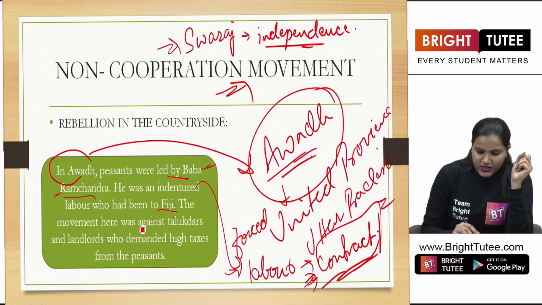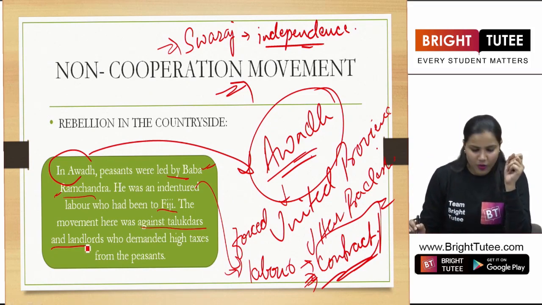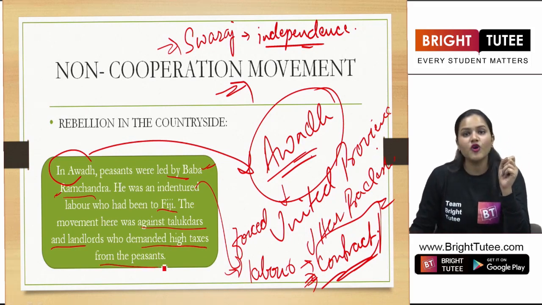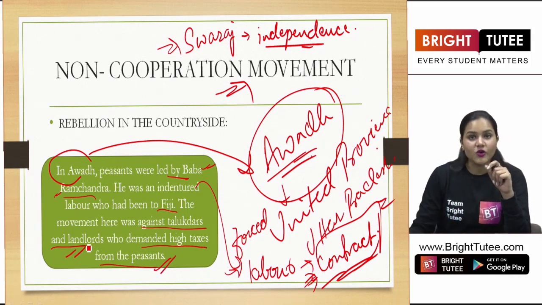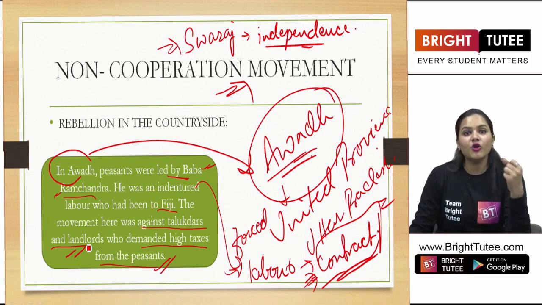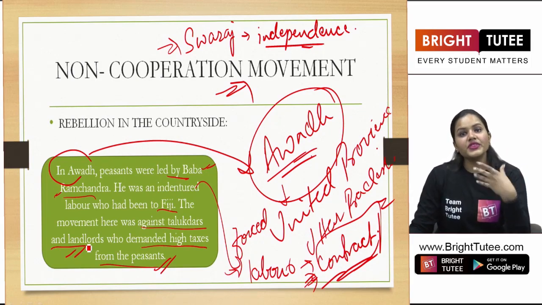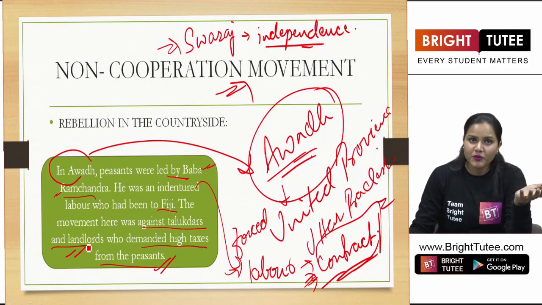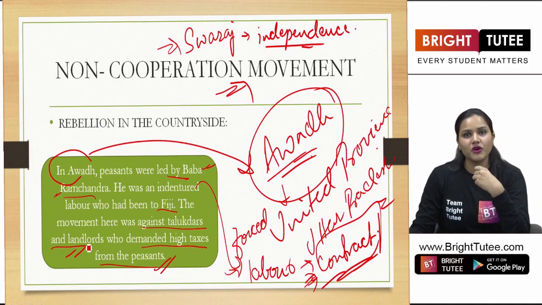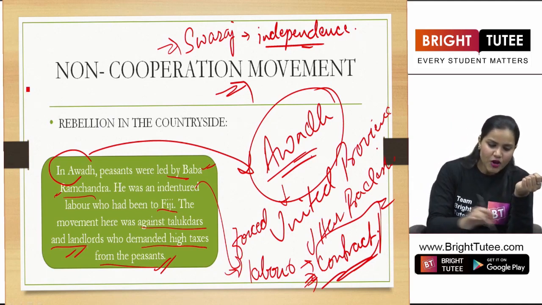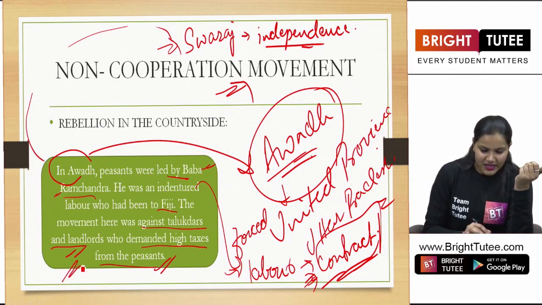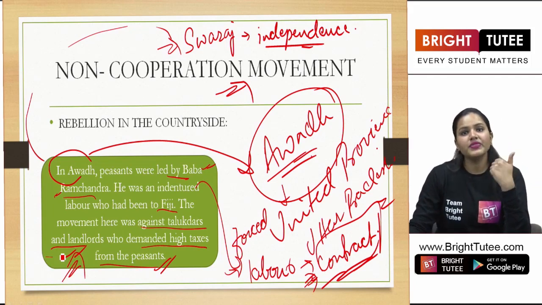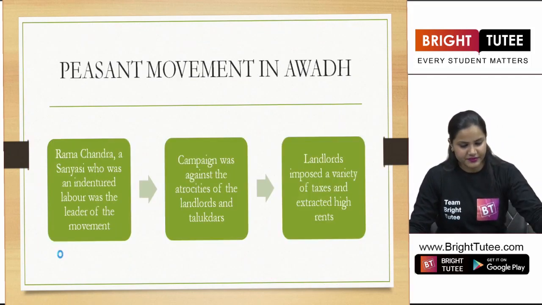Now the movement here was against the talukdars and the landlords who demanded high taxes from the peasants. What were they fighting against? They were fighting against the talukdars and the landlords, the rich people who had a lot of lands. These people were demanding high taxes from the poor peasants who could not afford it. So definitely the meaning of Swaraj for these poor peasants was to get freedom from the taxes being demanded by the talukdars and the landlords.